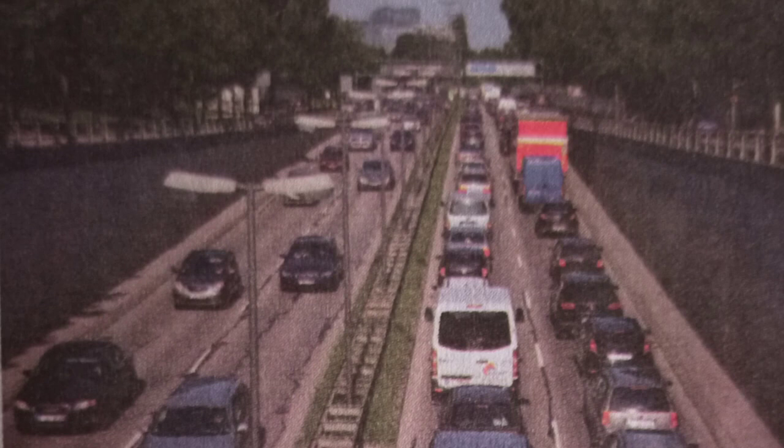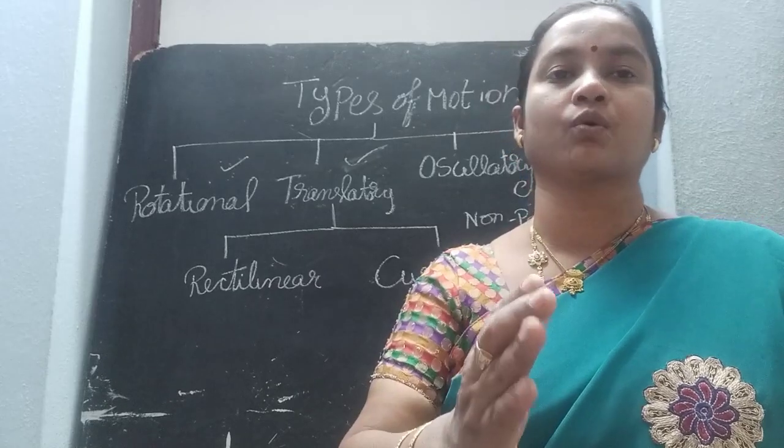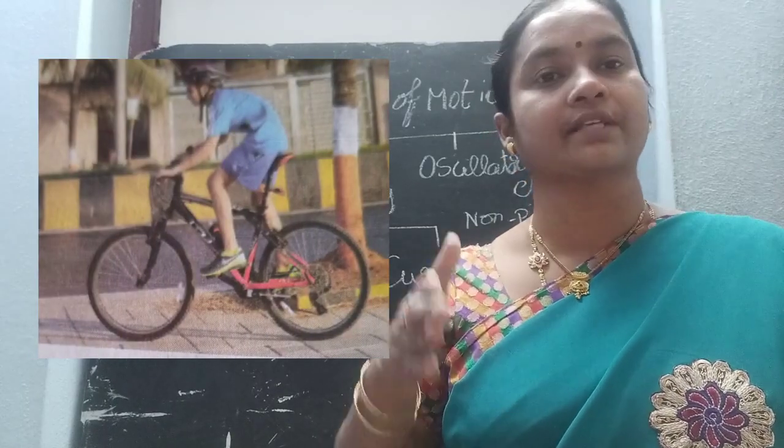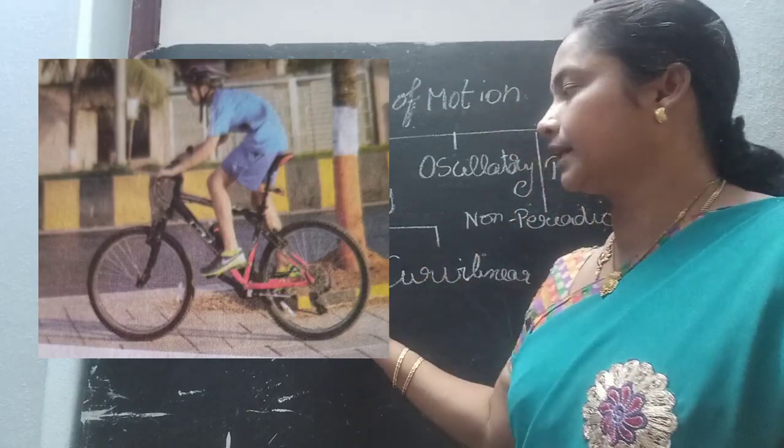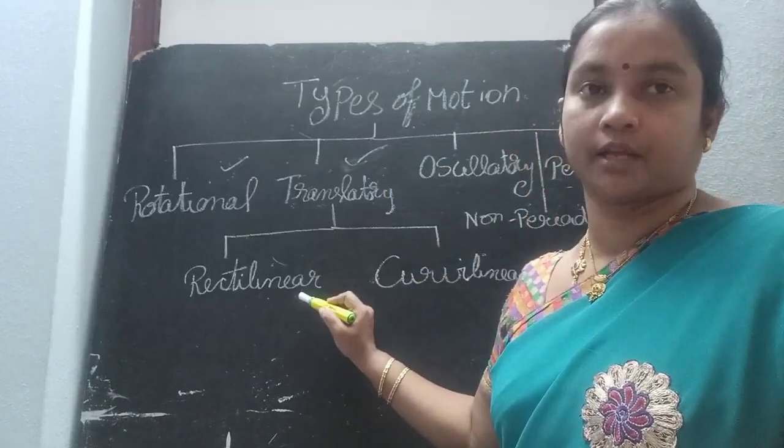Like when you are riding a bicycle. You are riding the bicycle on a straight road. What will happen? All your body parts will move in a straight line and the cycle also will ride on a straight line. That is called rectilinear motion or linear motion.